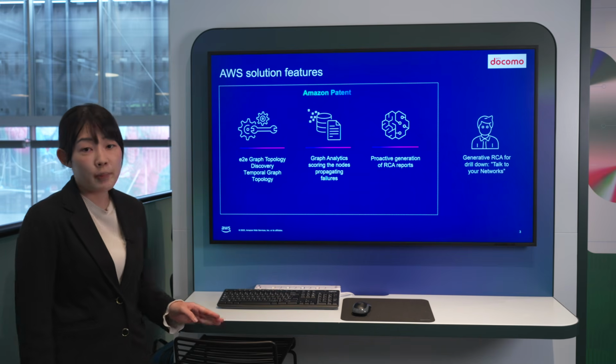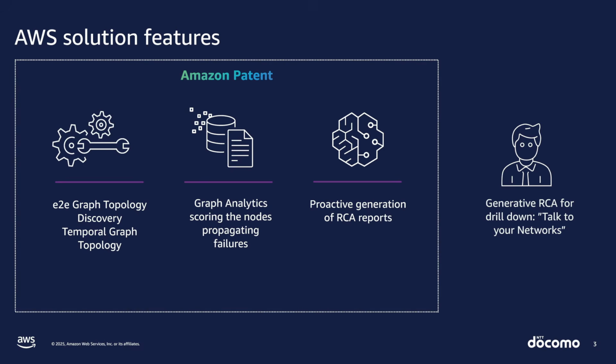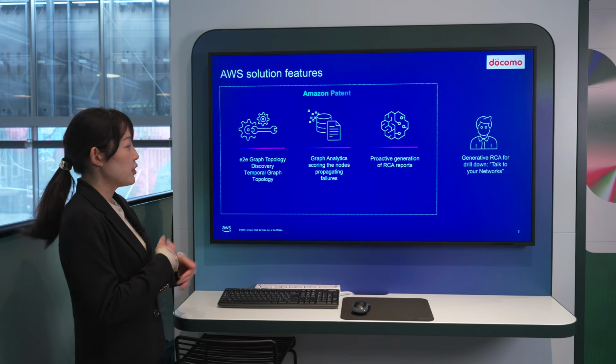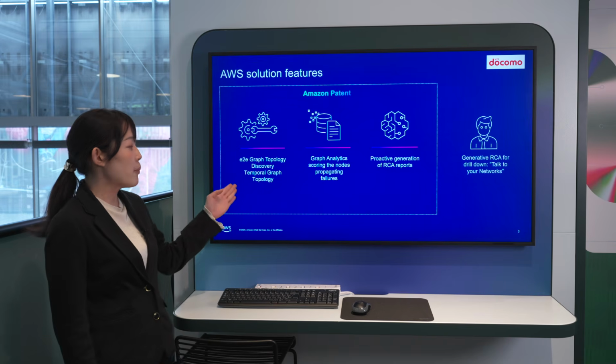So here is an overview of the AWS solution. The first one is end-to-end graph topology. End-to-end means it's not only the RAN, but also the transport network and the core network. And we add not only the inventory, but also the performance management data and fault management data to the topology. So then we can call it a temporal graph topology of their mobile network.